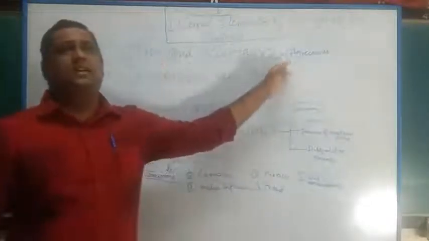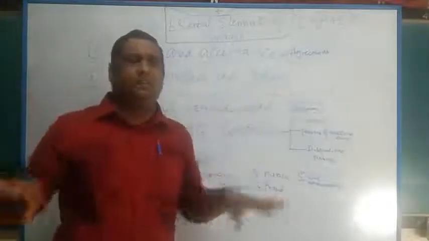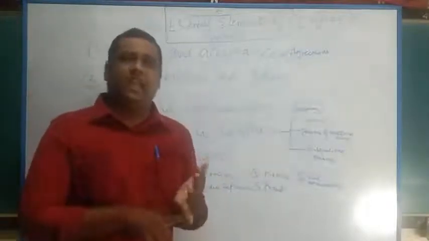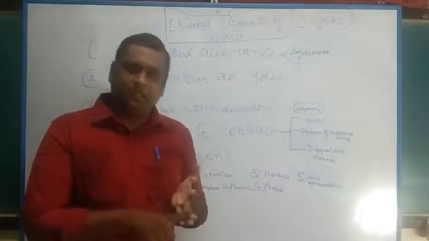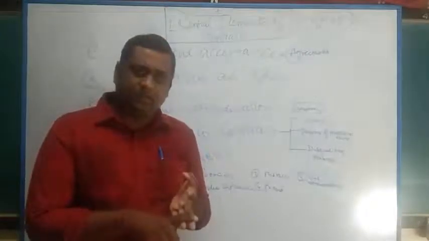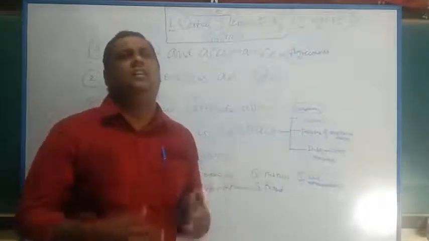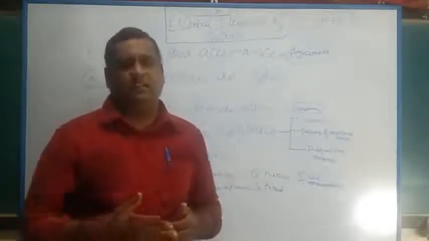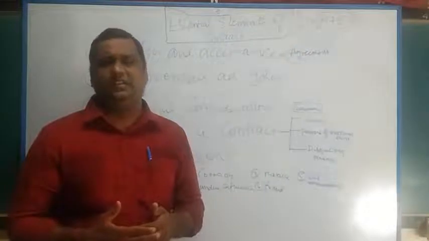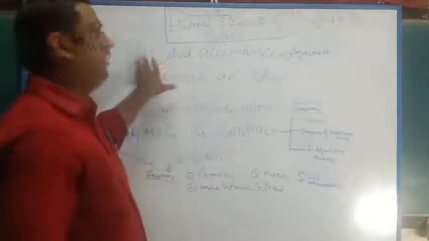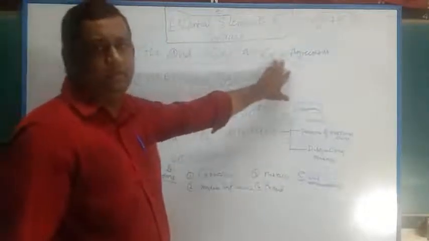Therefore, the agreement is covering all these parties: offerer A, offeree B, subject matter car, price 1 lakh. Maybe there will be additional things like the time and the place where the agreement is to be executed. That will be part and parcel of the agreement.